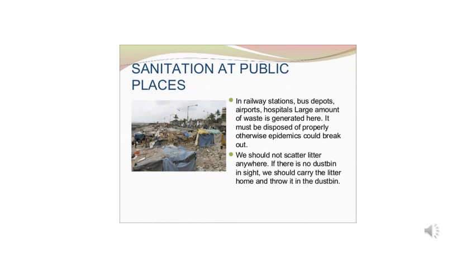Large amounts of waste are generated in railway stations, airports, bus depots. So it is important that this waste is disposed of properly, otherwise it can cause epidemics. So we should take care about where we are throwing this waste, especially medical waste. If there is no dustbin inside, we should carry the litter home and throw it whenever we see a dustbin.